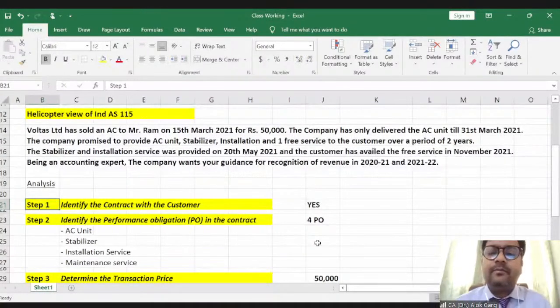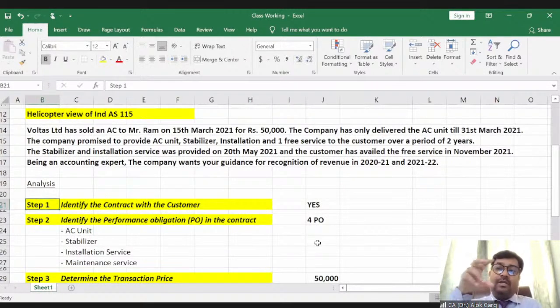But why are these things important? Why is the identification of performance obligation important? Because this is a substance-based standard and it says that nothing is free in this world, and whatever you have promised, you are taking money for this entire package. Hence you need to allocate the entire contract price into those small performance obligations, and whatever performance obligation you have satisfied or delivered, you have to recognize revenue only to that extent, okay?